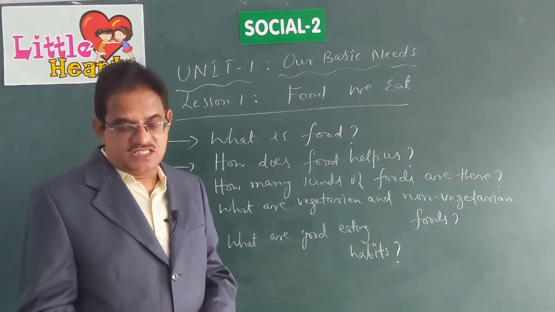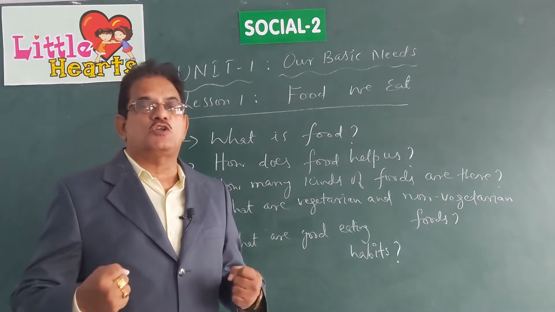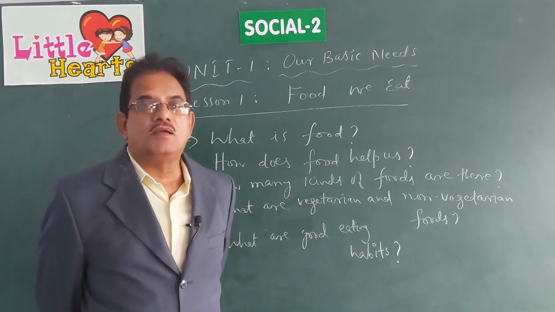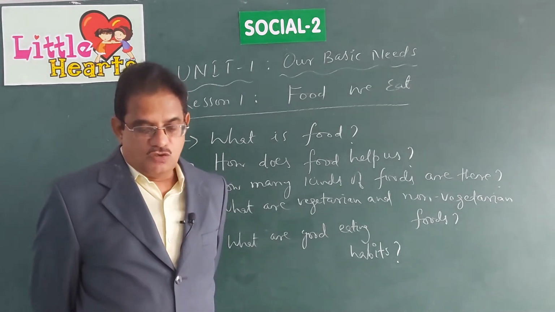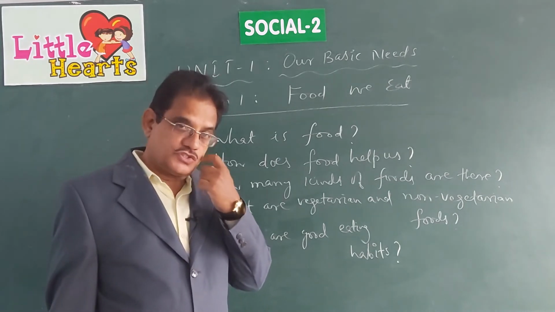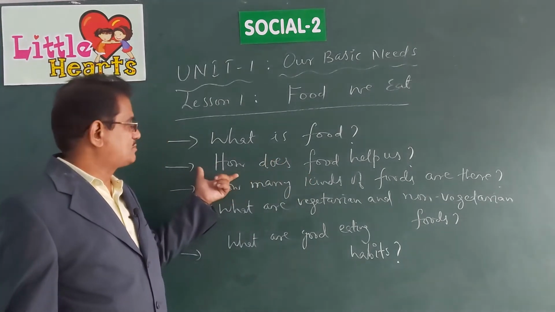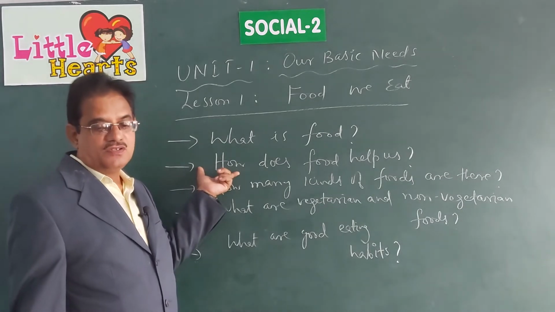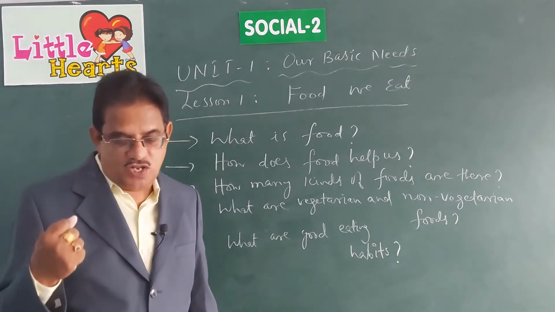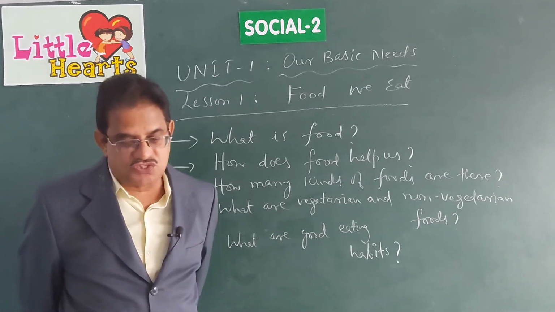So first thing is bodybuilding foods. Bodybuilding means what? When you want to be strong and healthy, muscular, that is called bodybuilding. So the foods which help us to grow are called bodybuilding foods. Already I told you, food helps us to grow. When we are talking about this particular point, how does food help us? So there are specific food items, exclusive food items, which help us to grow. They are called bodybuilding foods.